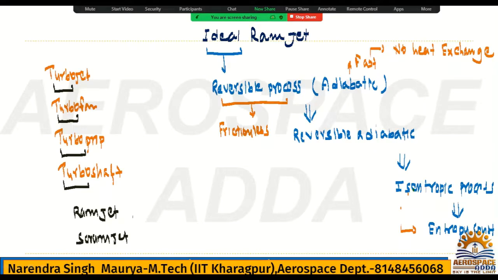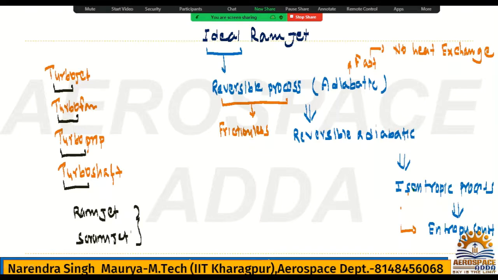So in these two engines we are not adding the word turbo, but previously turbojet, turbofan, turboprop, turboshaft, everywhere. So what is the meaning of turbo? Related to turbo machinery. If I say turbo machine, it is not only turbine, it is turbine and compressor both. Turbo machinery means turbine and compressor.